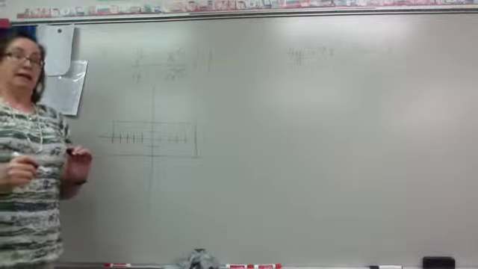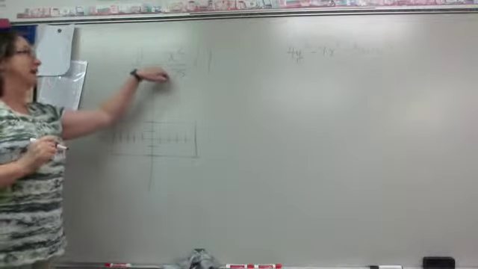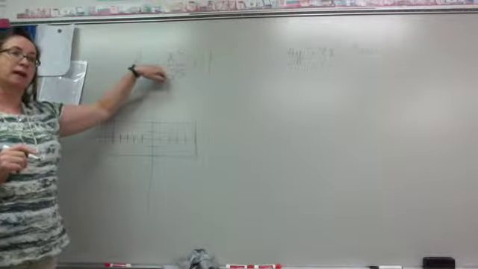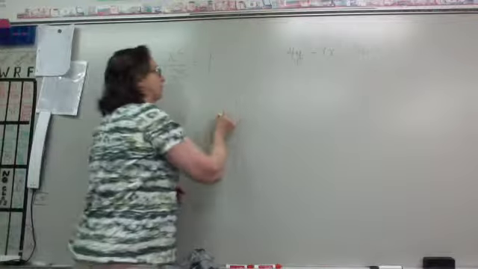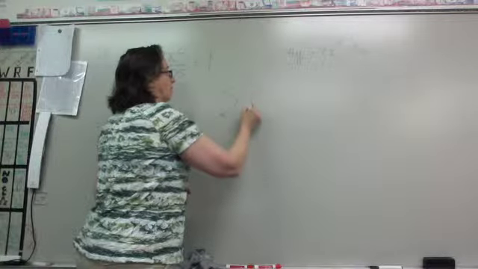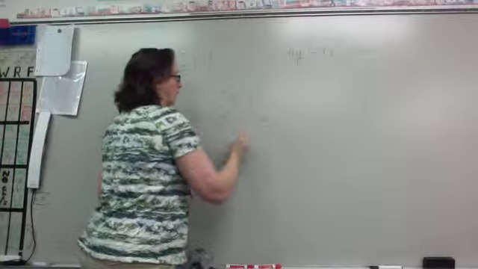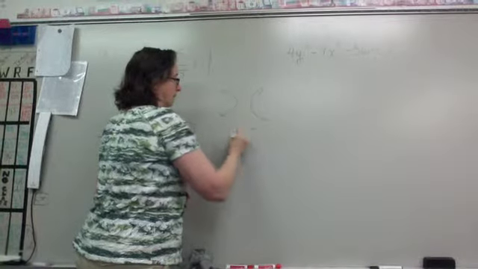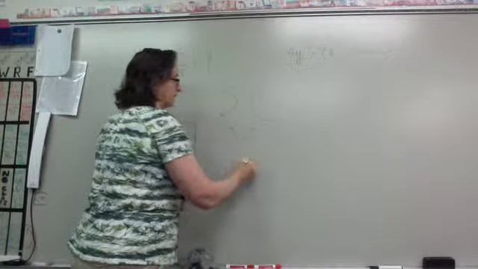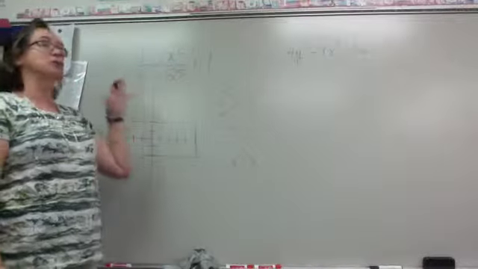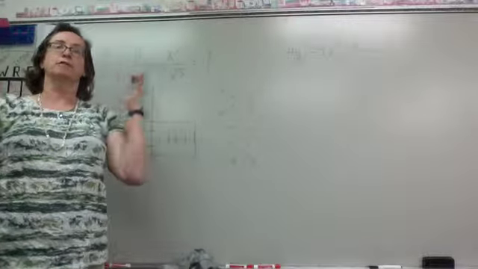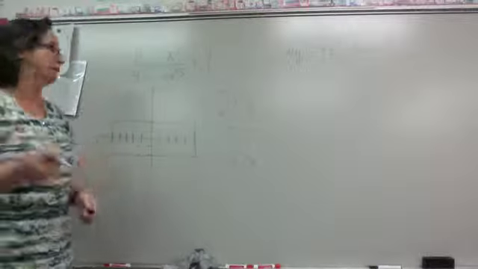Now, this is not an ellipse. This has got a minus. This is going to be a hyperbola. And hyperbolas go like this or like this. Those are hyperbolas. That's what they look like. But we're going to use the box to help us orient our hyperbola.